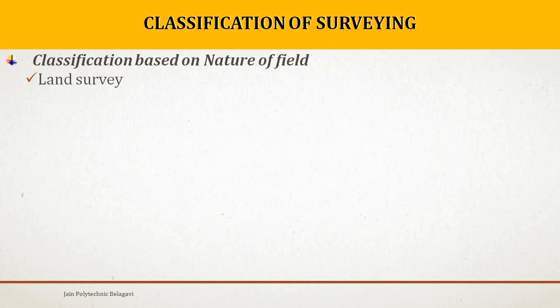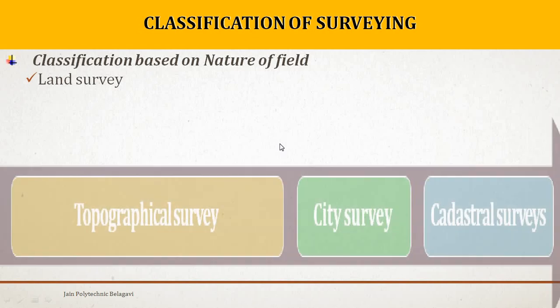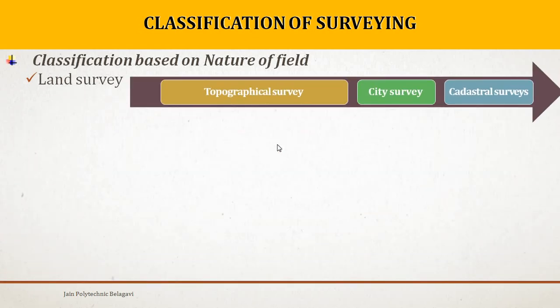Classification based on nature of field, land survey. Land survey majorly consists of the survey which is carried out on the earth surface. Under this land survey we are going to subclassify into topographical survey, city survey, and cadastral survey.